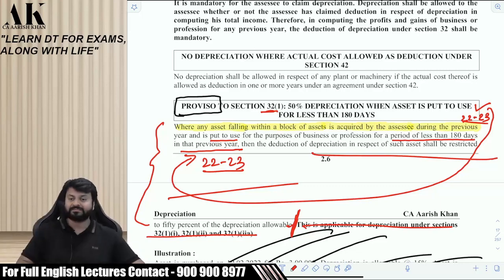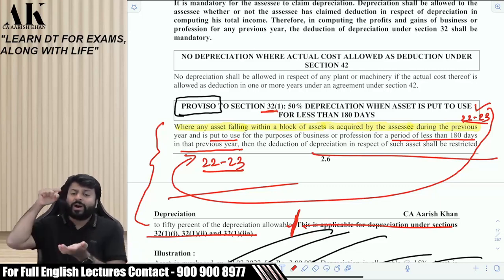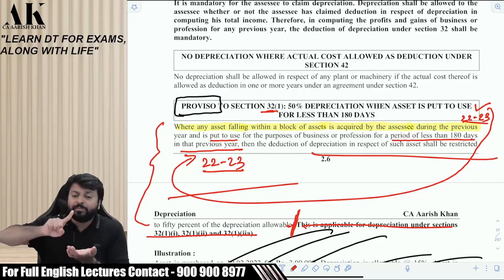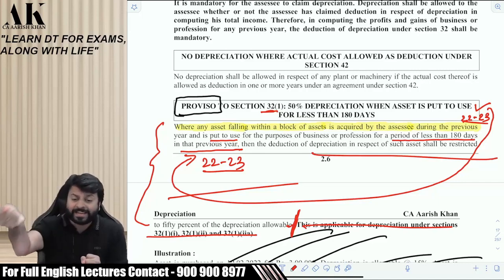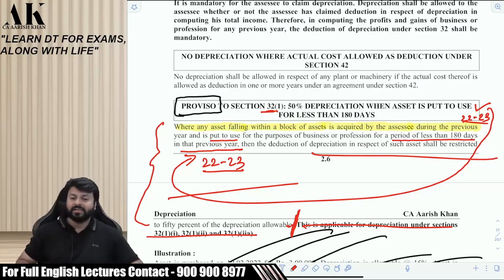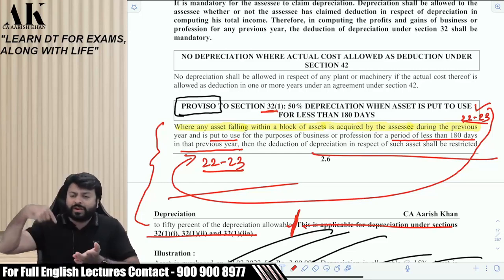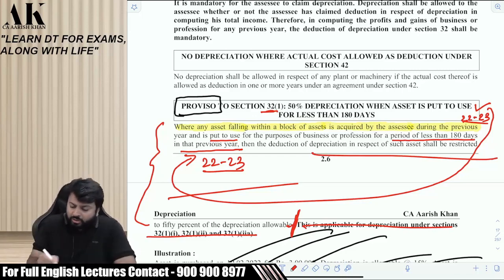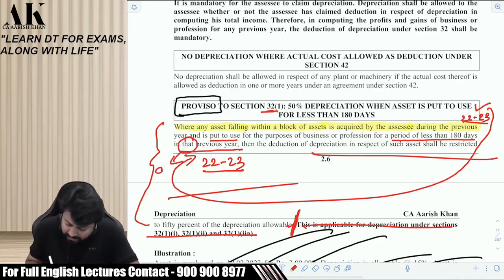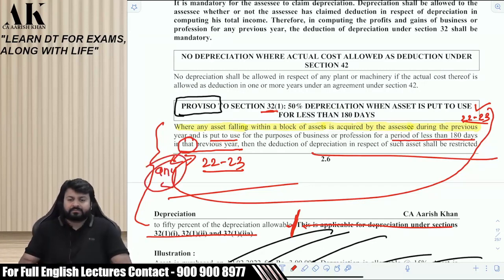Read the section. It means if you acquire in 1 year and if you put to use for even 1 day in the next year, then also you will get full depreciation in the next year. This proviso is applicable only to the year of acquisition, not to subsequent years. Check it properly. The law uses the word that. The law does not use the word any.